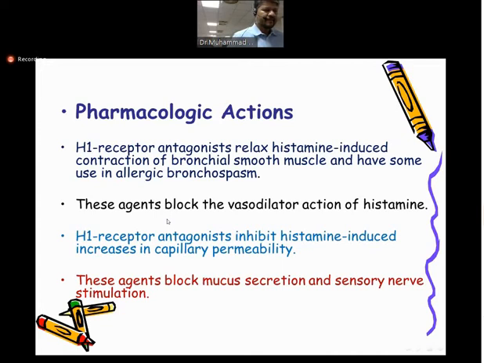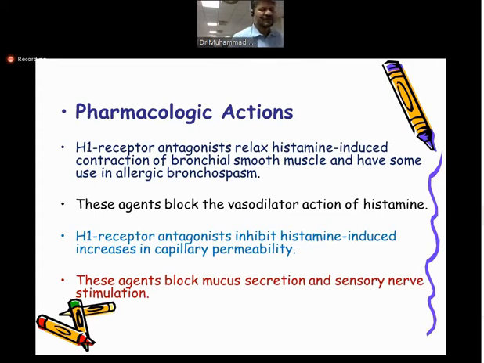First we go through the different pharmacological actions of histamine on the body, and this is especially related to asthma. We say that H1 antagonists basically relax the contraction of the bronchioles. We told you that whenever histamine is released, it causes bronchoconstriction. So when we give an H1 receptor antagonist, it basically relaxes the smooth muscles of the bronchioles, and it causes bronchodilation. The second thing that an H1 receptor antagonist does is block the vasodilation of the blood vessels.